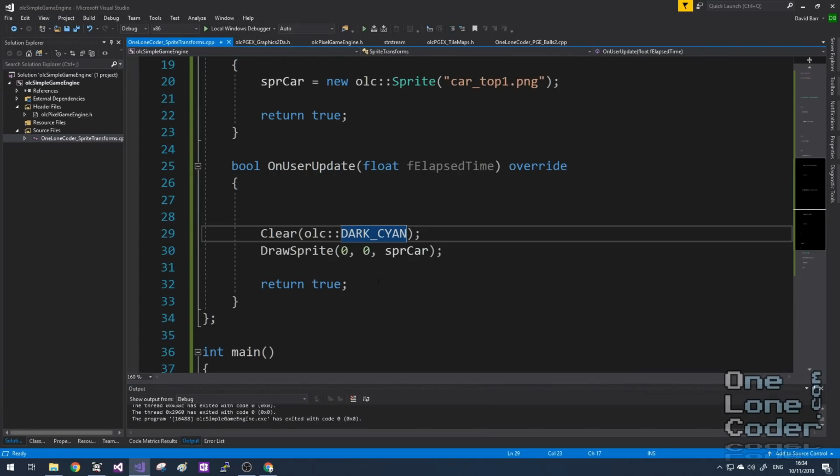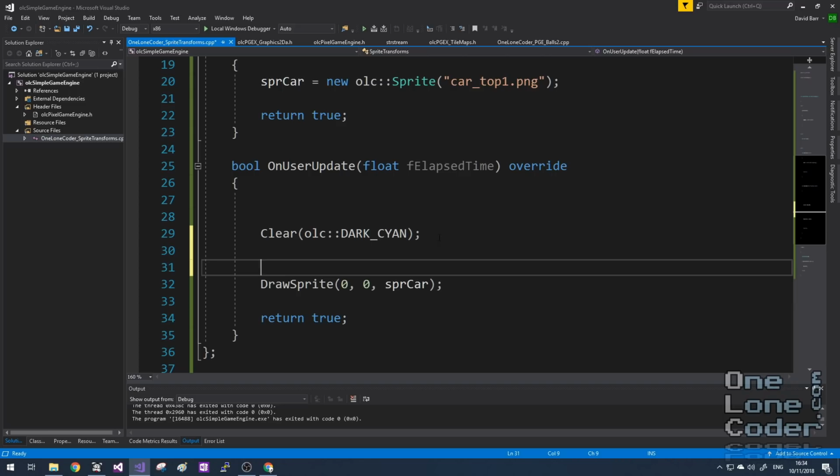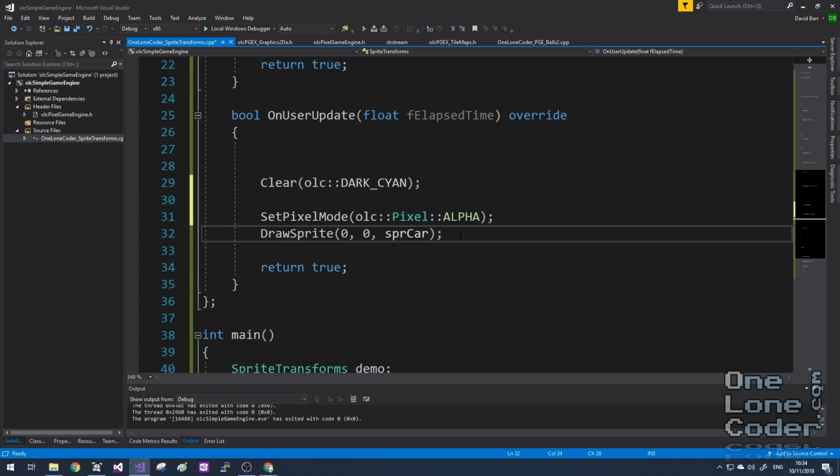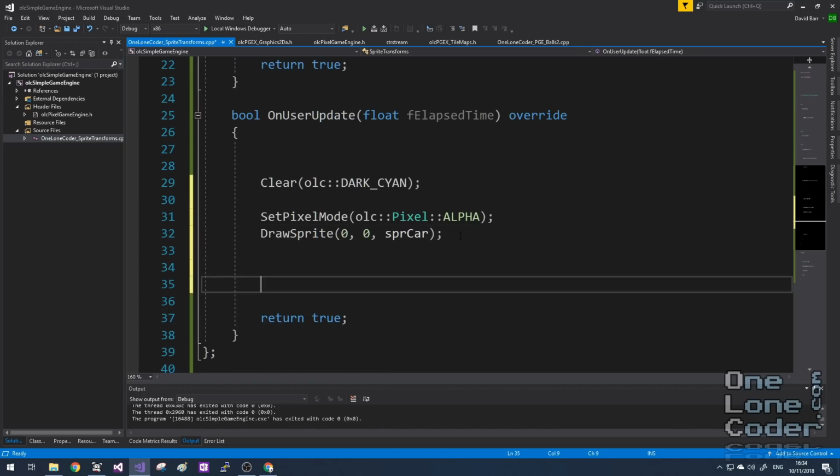The car has a white background because we've not told the Pixel Game Engine to care about alpha blending the transparency of the PNG file. Now PNG files, they contain their own transparency information, but we choose not to use it in most cases because actually blending things together is quite computationally intensive, so you only want to do it when and where you need it. So just before I draw the sprite, I'm going to set the pixel mode to alpha, and that'll instruct the Pixel Game Engine to actually acknowledge that the pixels in the PNG file or the sprite have transparency.